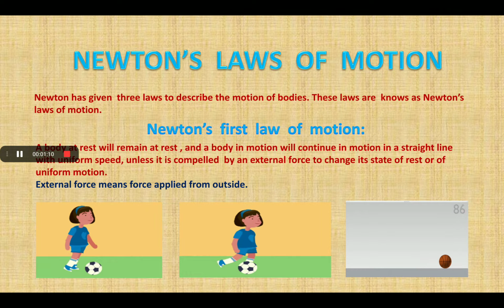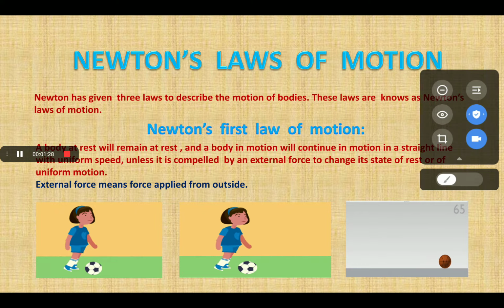Here, the first law of motion tells us that any object remains at rest or in motion in a straight line unless an external unbalanced force acts on it.